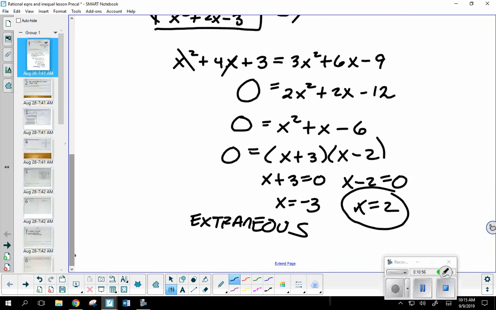Okay, so it's very likely you could end up with a false solution. So it's always a good idea to plug those back in and see if that's what happens. Okay, remember that's what we call extraneous.